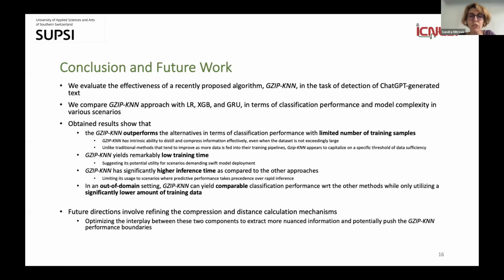We compared it with Logistic Regression, XGBoost, and GRU in terms of classification performance and model complexity. What we can see is that it outperformed the alternatives in terms of classification performance when we have a limited number of training samples. It also yields remarkably low training time. But what concerns inference time, it has significantly higher inference time. On the out-of-domain settings, it yields comparable classification performance while utilizing only a significantly lower amount of training data.